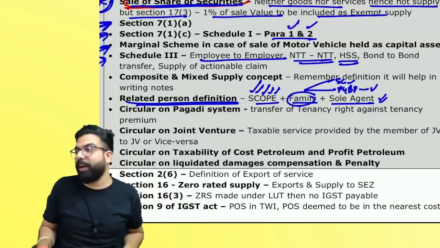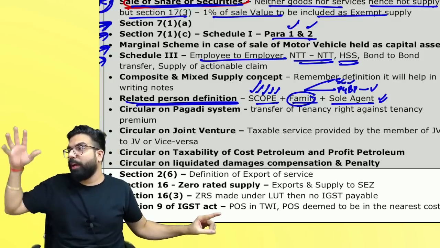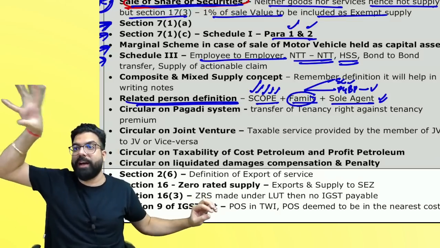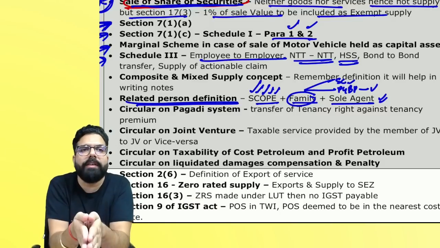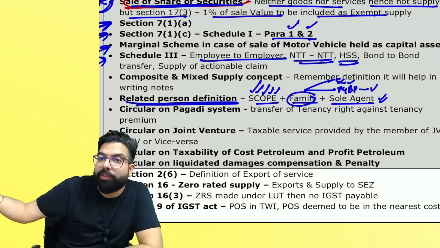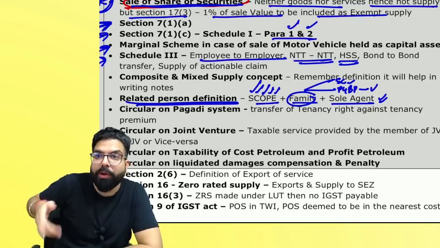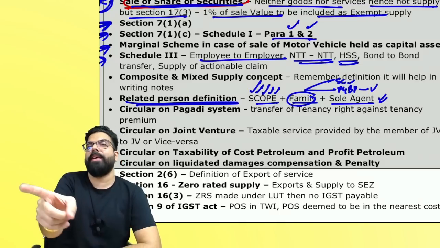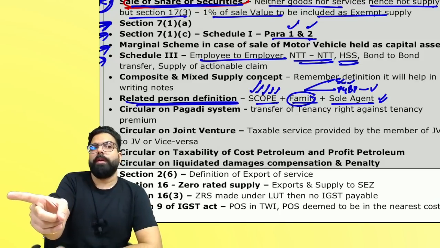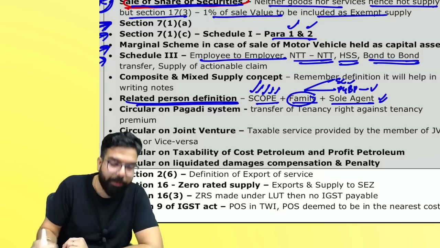You will see high sea sale. You sold the goods to your friend without clearing the goods. The goods are in the high seas or they have reached the port. Remember one thing, what will you tell in the exam? Sir, it's a high sea sale transaction wherein goods have left the port of exportation, but they have yet to be cleared from the Indian port. It means it's a high sea sale transaction. And in GST, it is neither supply of goods nor supply of service. Next, bond to bond transfer, everyone.